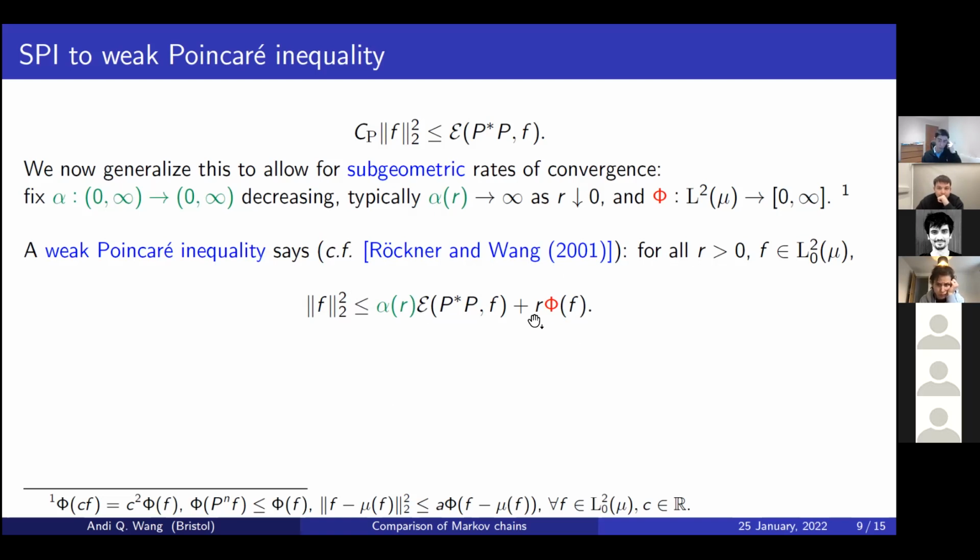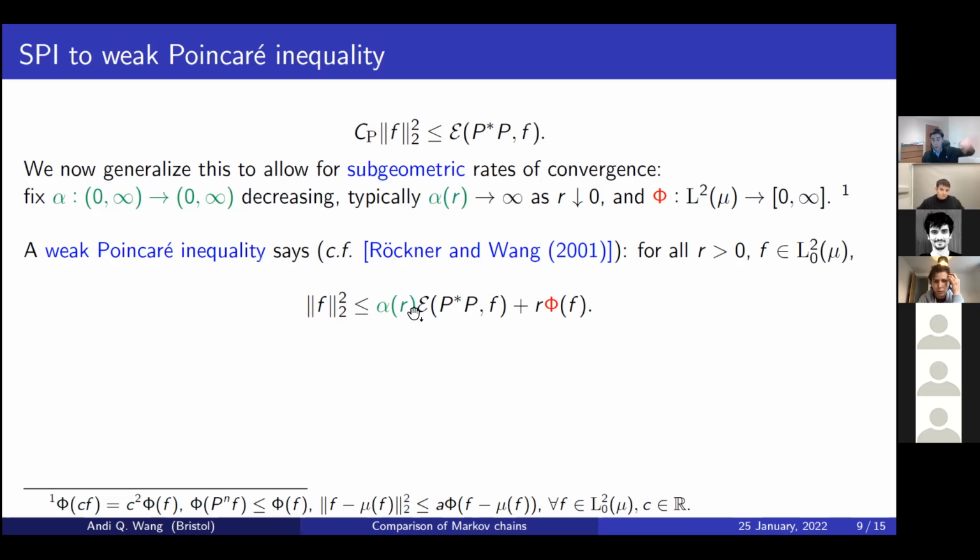So let me try and give you some intuition. First, if alpha of r is bounded above, capped by some big constant m, say, so we're not in the situation where it explodes, you could send r to 0, right? The second term will vanish, and you'll simply have the variance of f upper bounded by some big m times the Dirichlet form. If you divide by m, you exactly have a strong Poincaré inequality, right? So it does include the previous case.